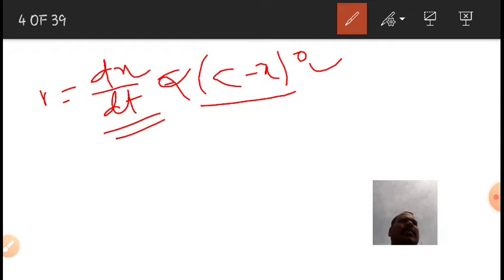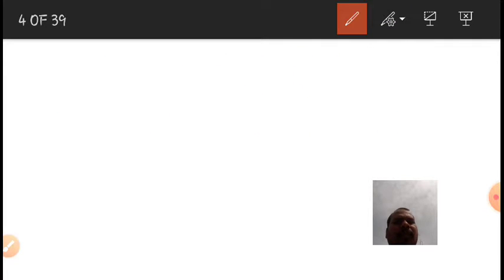If the rate of a reaction is independent of the concentration term of the reactant, it is called a zero order reaction.